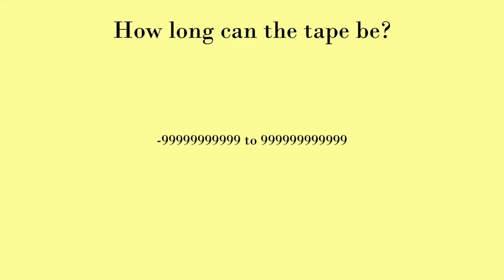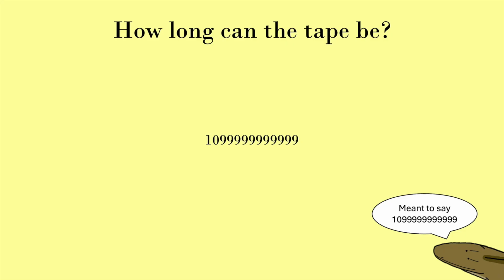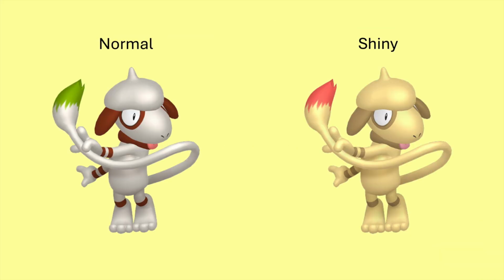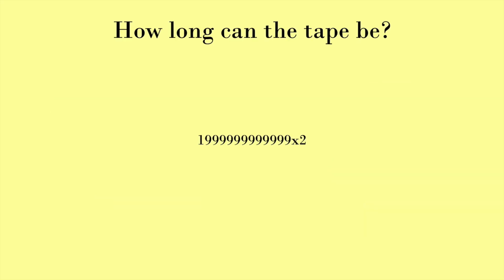-99,999,999,999 to 999,999,999,999 for a total baseline of 1,999,999,999,999 nicknames. Next, most Pokemon can be either shiny or not shiny, meaning they can have 2 different colors, like Smeargle 1 and Smeargle 2, so we can multiply this baseline by 2.